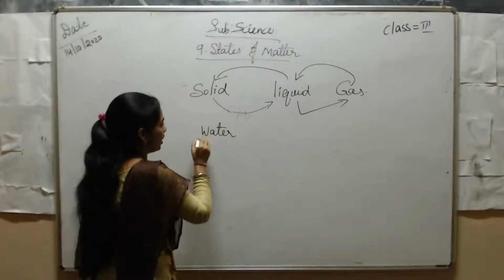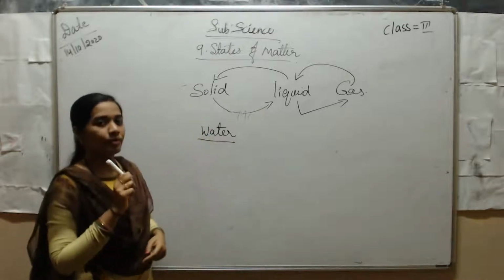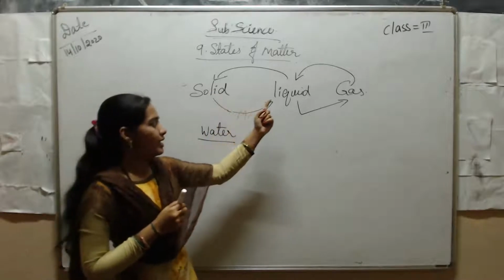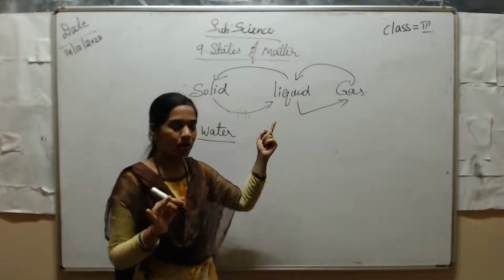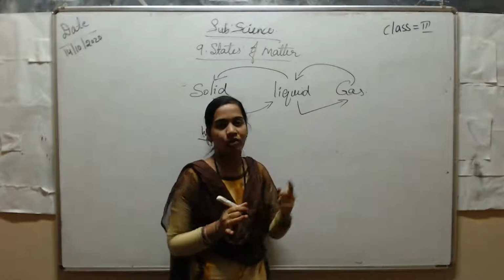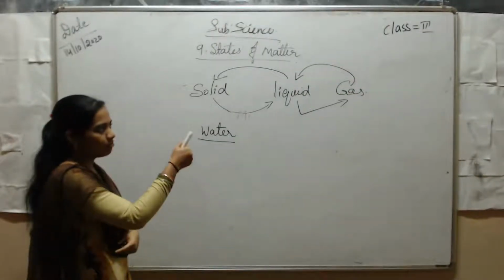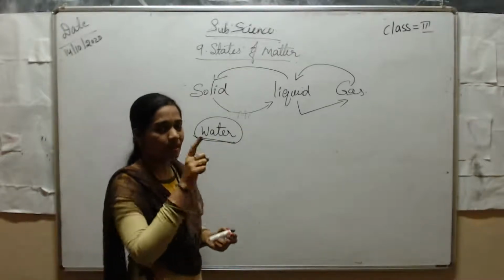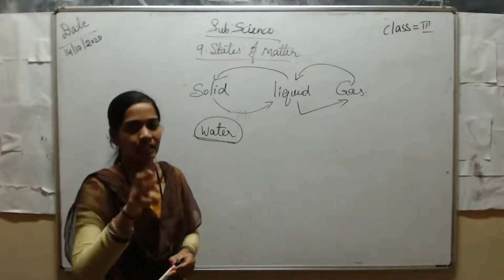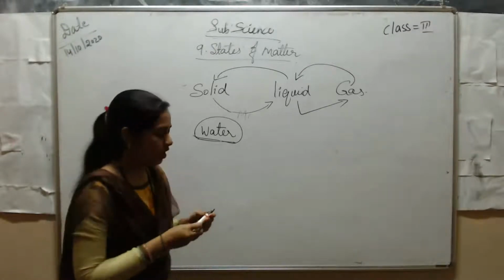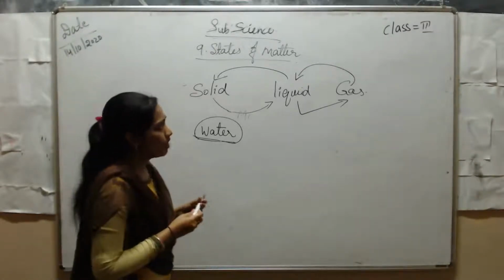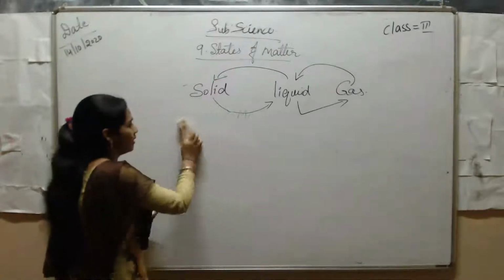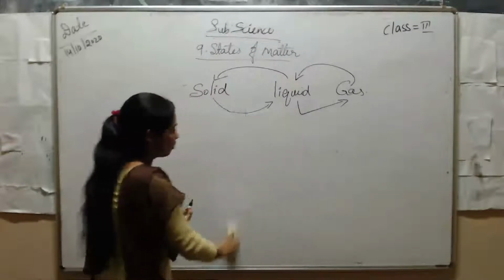Water, okay. In solid form we can get water, in the liquid form we also have water, and in the gaseous form we also get water. Water can change into three forms. This is the only thing which can change into three states. Now we are going to see how the solid becomes liquid and what we call that process.